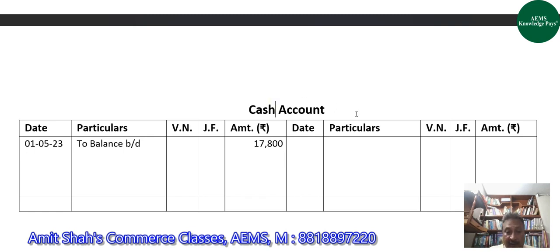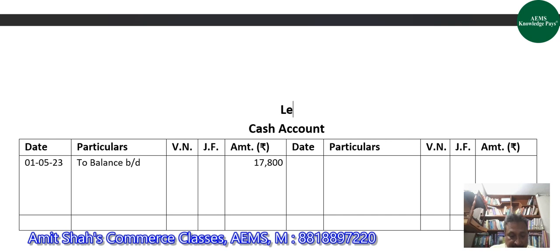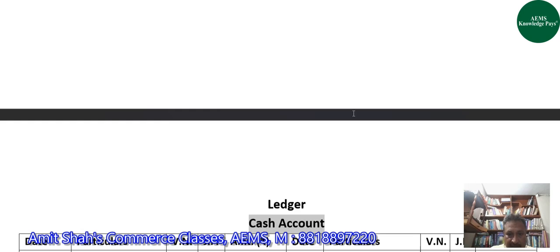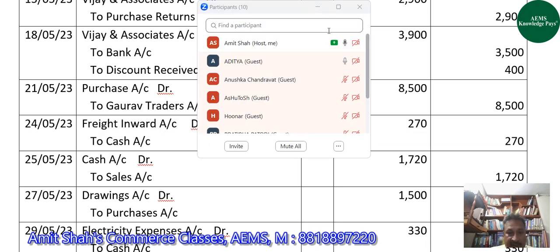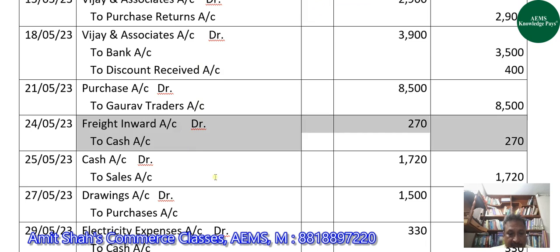Right? So now we are starting with ledger. तो एक बार which 24 मई वाला बता दो. Oh, 24 मई. Freight inward account debit to cash account. Why? Because we are paying freight to get the goods in our business from suppliers place. So goods are coming in. That is why we will debit freight inward account. Right, Priyansh?